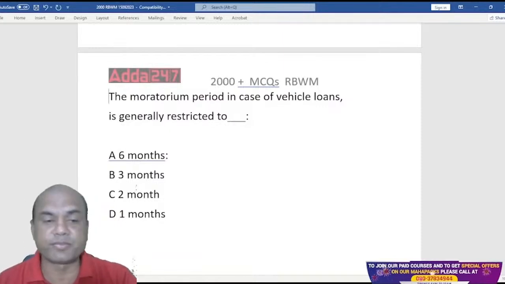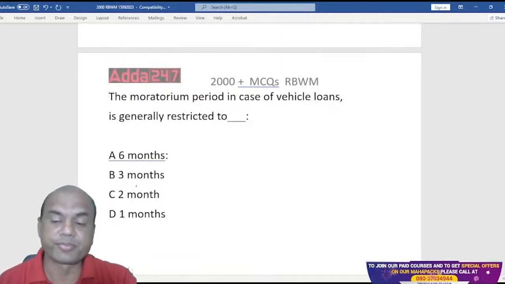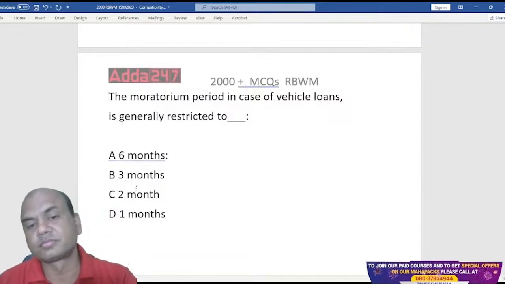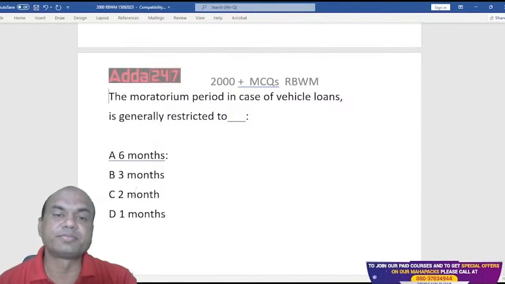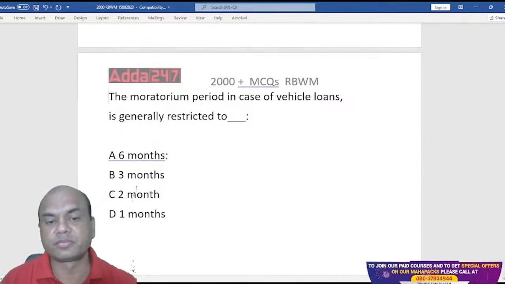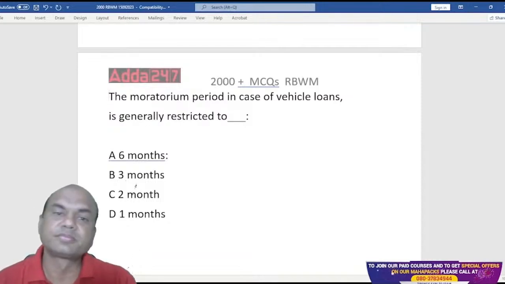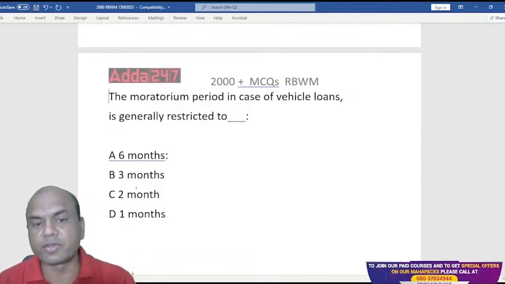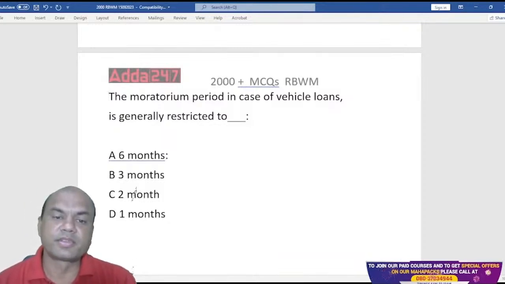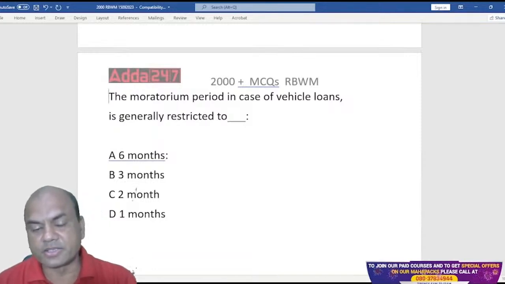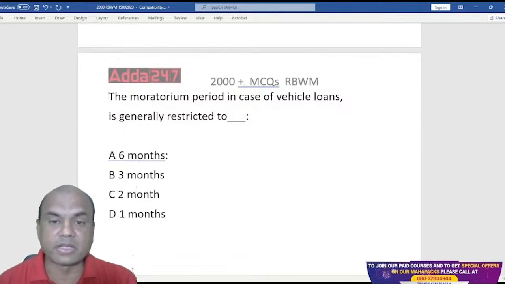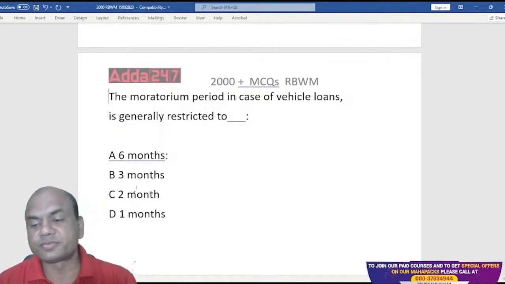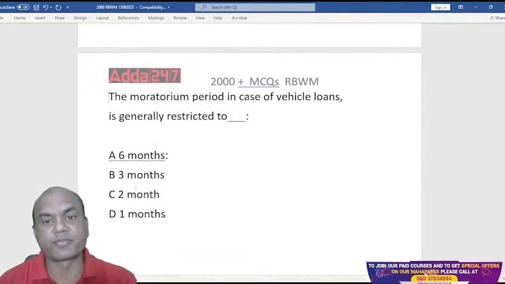We are considering vehicle loans, meaning two-wheelers and cars, basically these two loans. Let me see in the comment section. Answer fast, everyone.